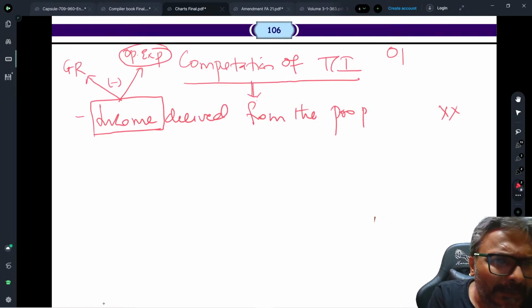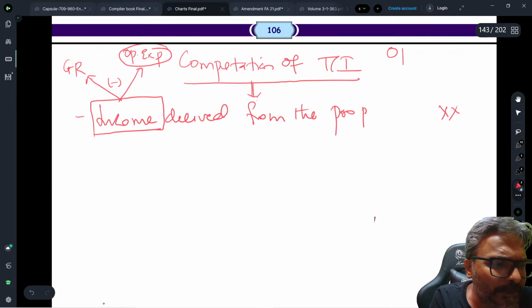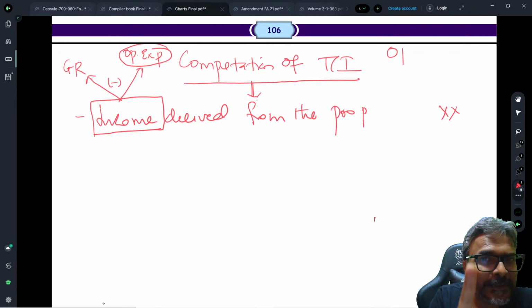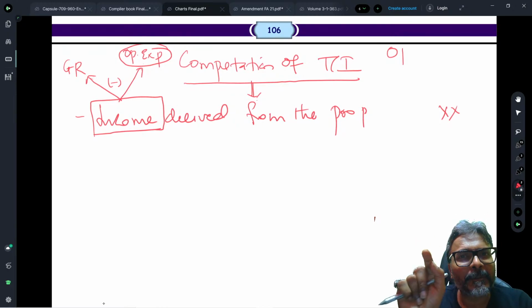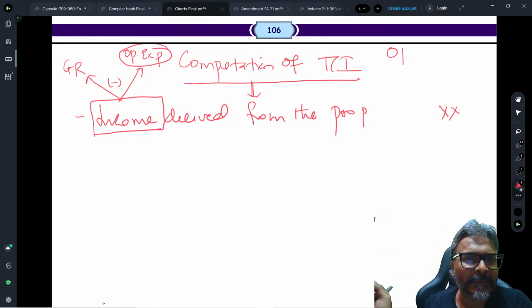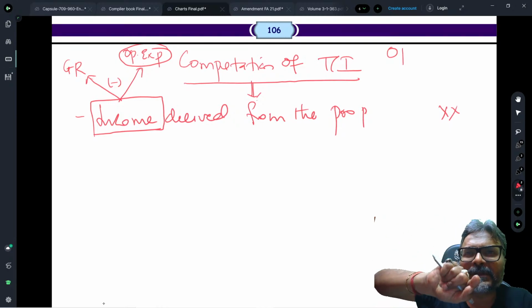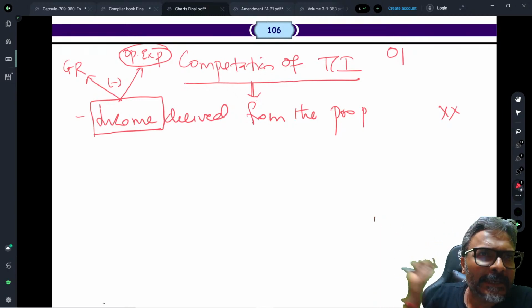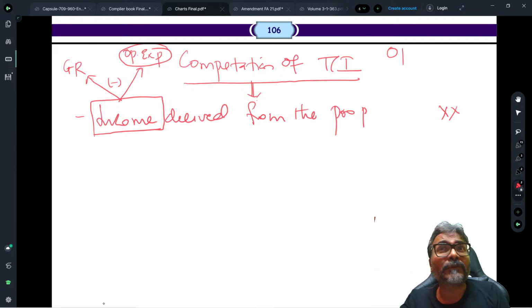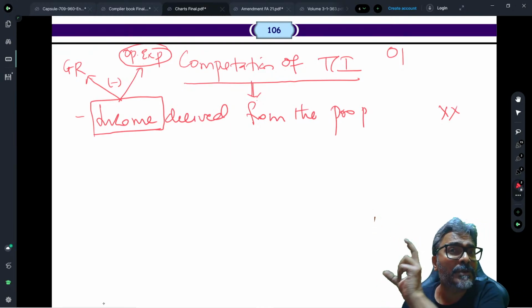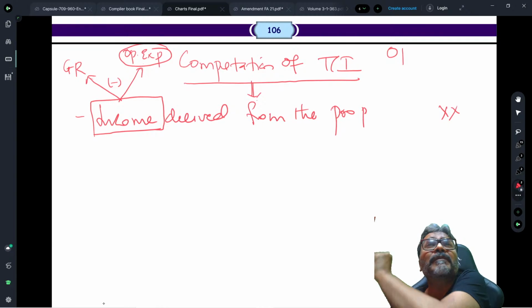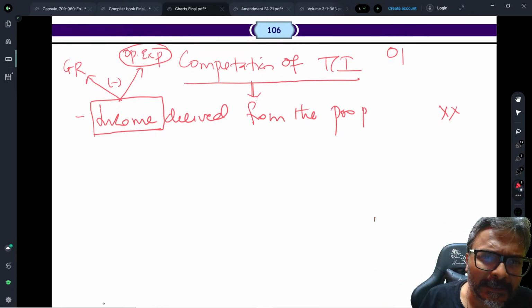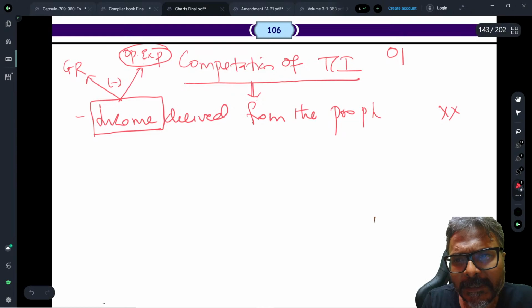So I am taking this approach, gross receipt minus operational expenditure, but I'm repeating that this is not the standard solution. The standard solution will depend upon what kind of question has been targeted in the examination. Are they talking about operational expenditure having an impact of 40A3 or 40IA? Are they talking about operational expenditure specifically applied for the object of the trust? If this is the kind of language used in the question, then please go ahead and consider the operational expenditure as the application of the income for the object of the trust. Is that clear? Fine.